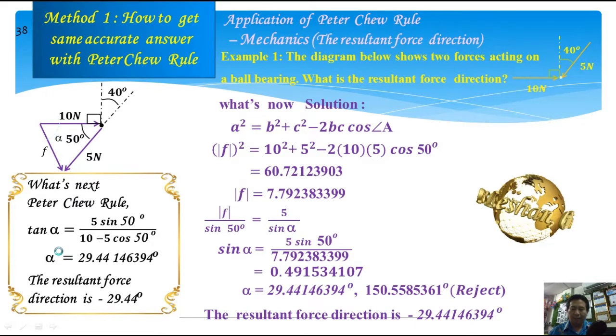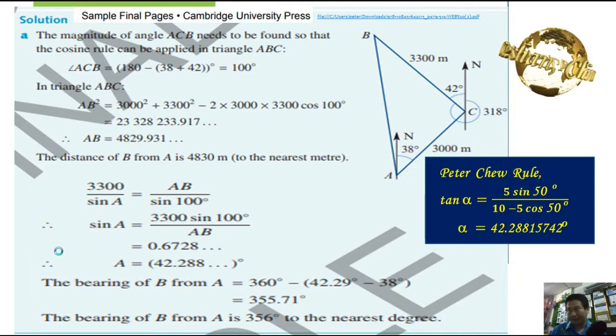Let us see example from Cambridge University Press. The value stage after using cosine rule is 4829931 continuously. And the purpose they use this is to get more accurate final answer. And as we see, Cambridge University Press still use methods cosine rule plus sine rule to get the bearing of B from A.